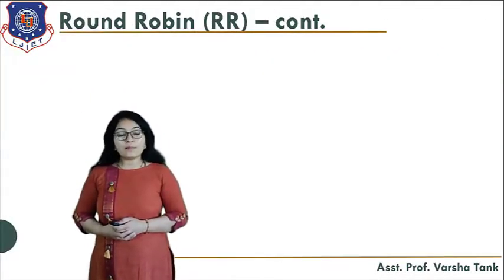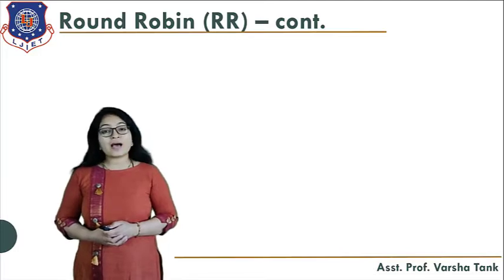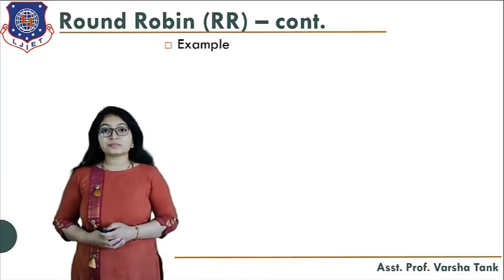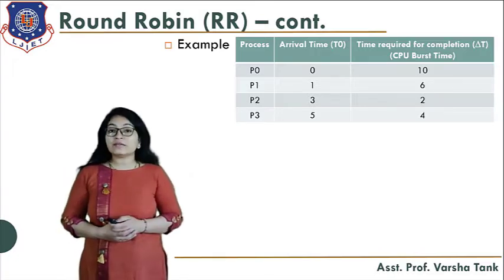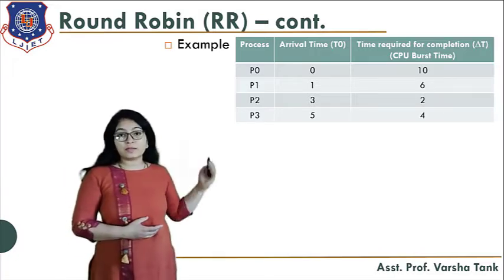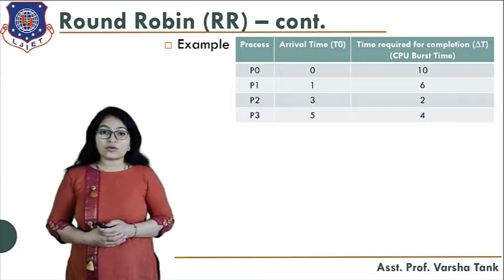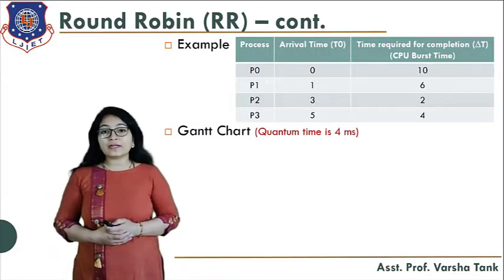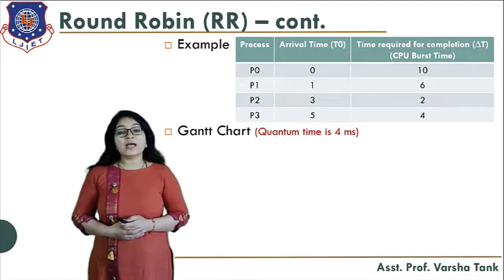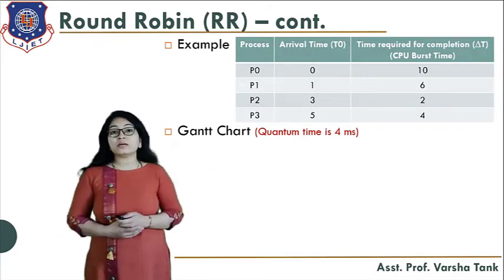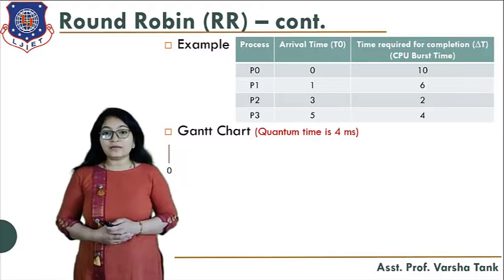Now let's see an example for the round robin algorithm, so you will have a better idea about this. Here is the same example that we took in FCFS and in shortest job; the same example we are taking here for the round robin algorithm. Now let's see how to draw this timeline chart. And here we have defined the time quantum as 4 milliseconds.